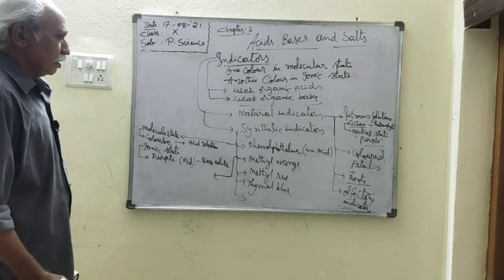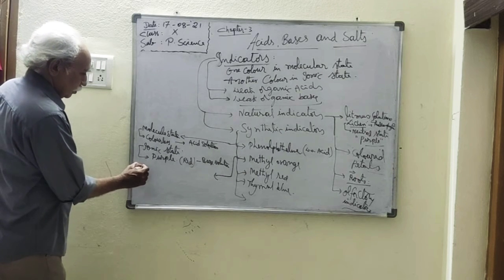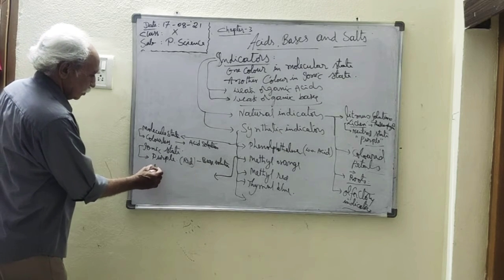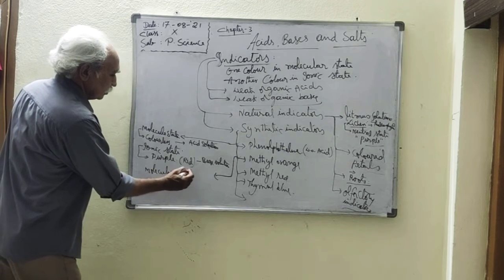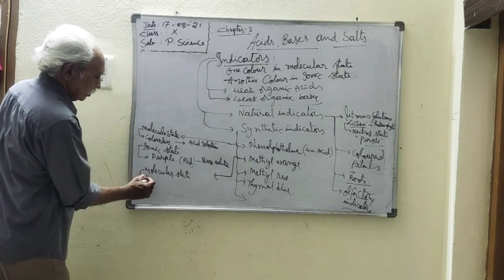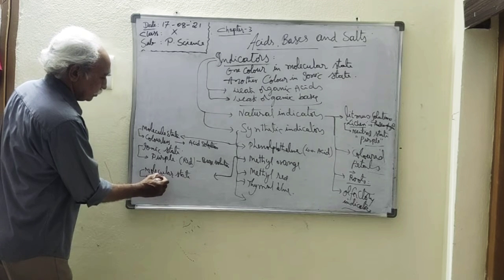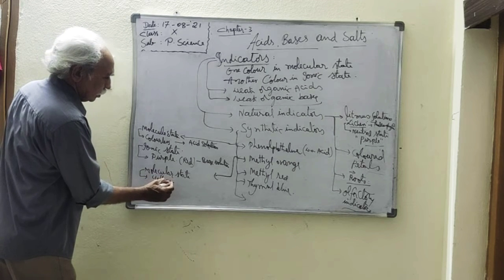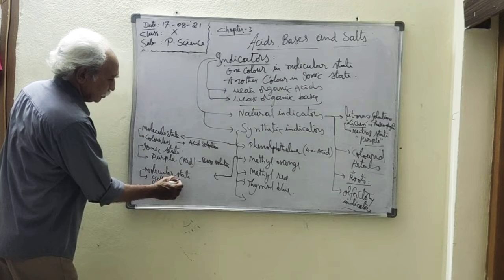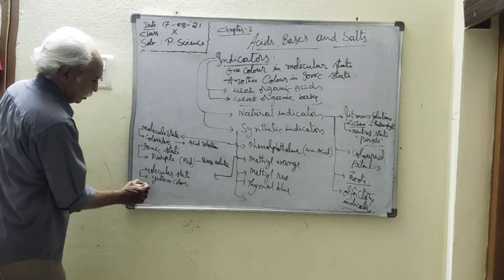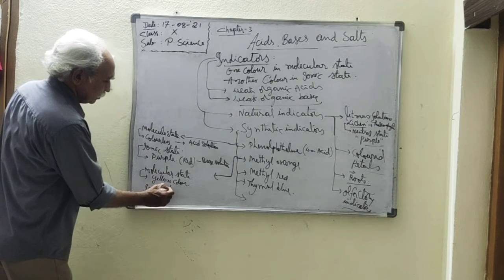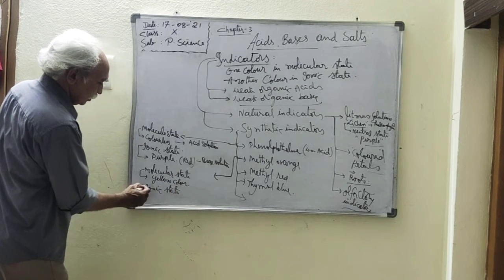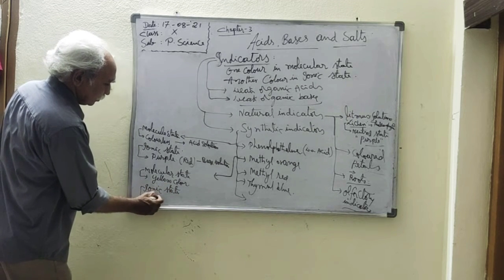Methyl orange, again: in the molecular state it is a yellow color, and in the ionic state it is a red color.